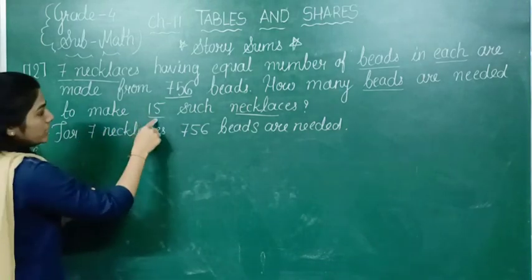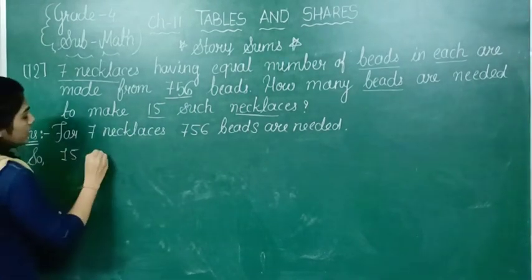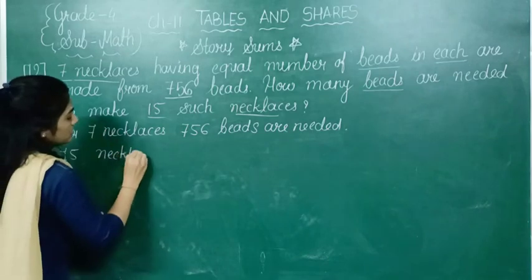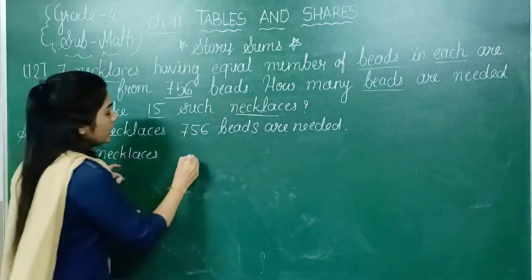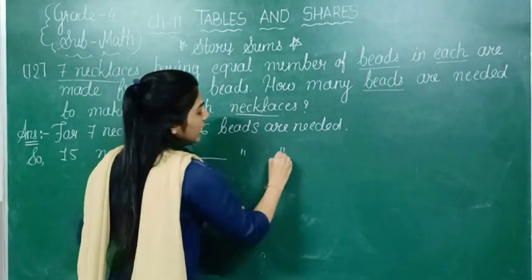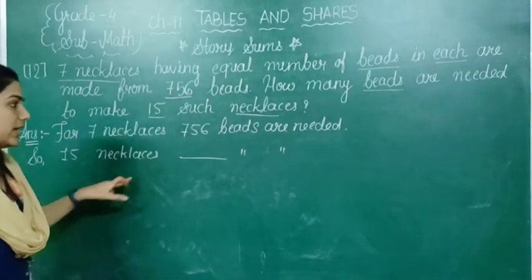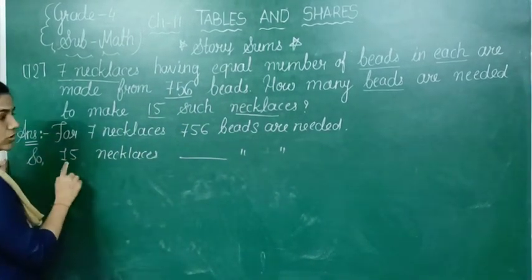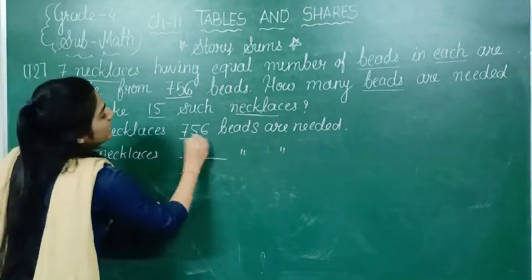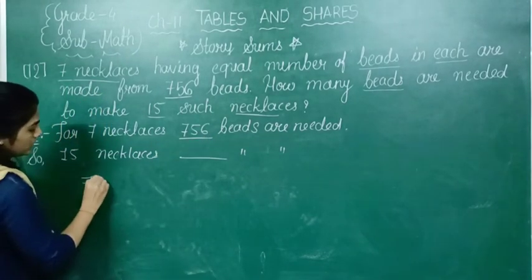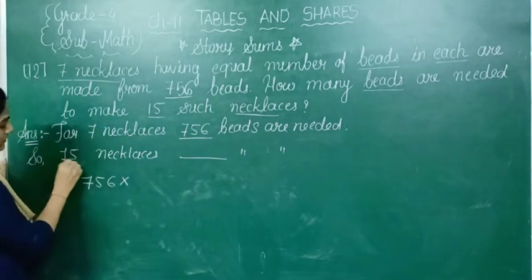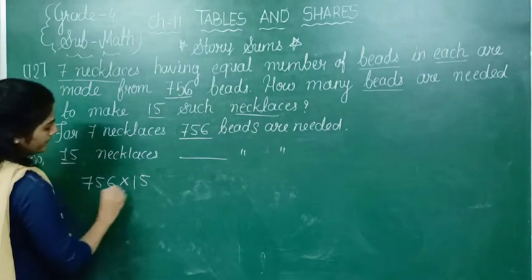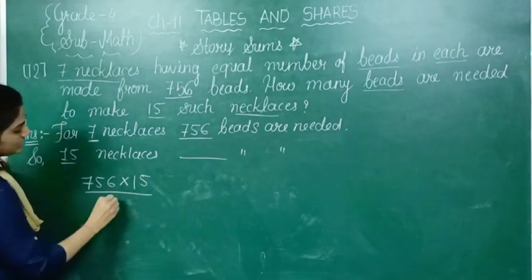So for 15 necklaces, how many beads are needed? So we'll write in this format, in cross multiplication format, 756 multiplied with this 15 divided by this 7.